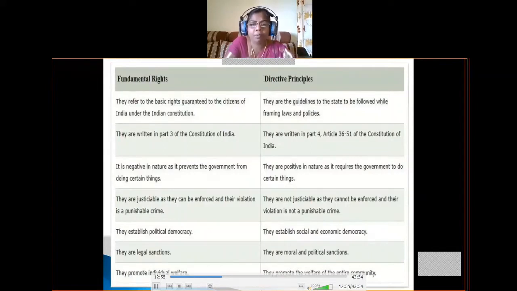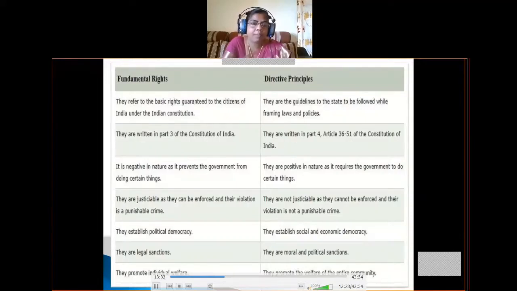It is punishable. Okay, so coming to the directive principles, they are not justiciable as they cannot be enforced and their violation is not a punishable crime. So they are non-justiciable. That means we can't go to any court of law for the implementation of these principles because they are not laws. Their violation is also not a punishable crime. So that is why they are optional, not compulsory. Governments will follow some principles and will not follow some principles.